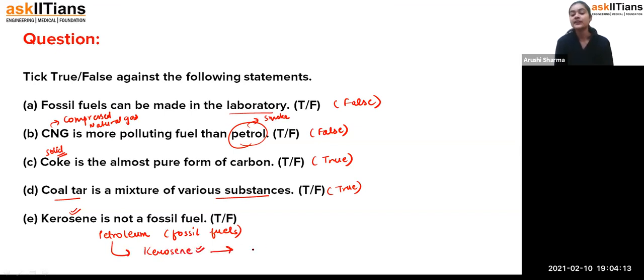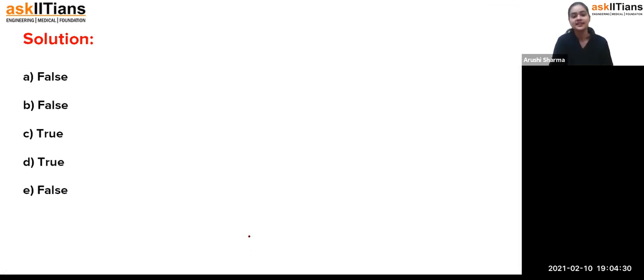That is why we consider kerosene also a kind of fossil fuel. The statement says that kerosene is not a fossil fuel, which is false, because we get it from the refining of petroleum. So it is a false statement. So as we can see, false, false, true, true, false. Exactly, we are getting the same answers.